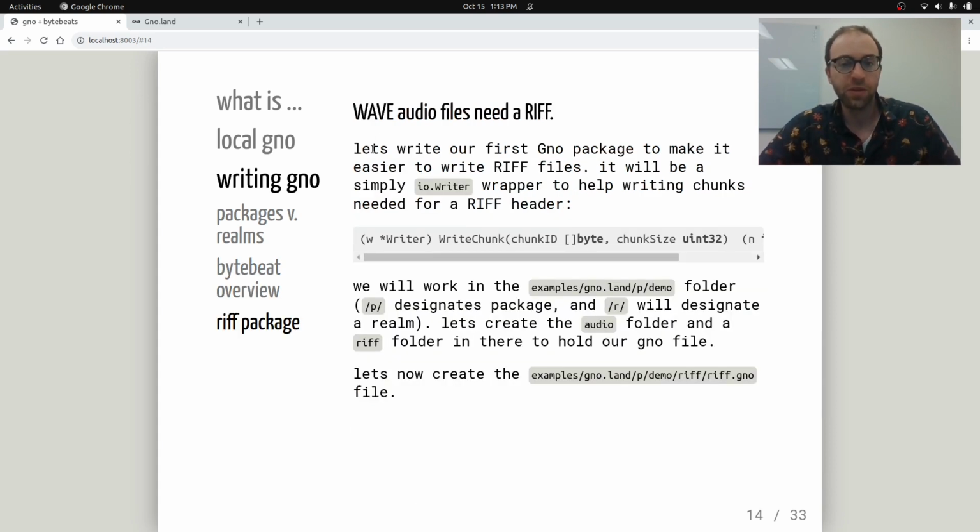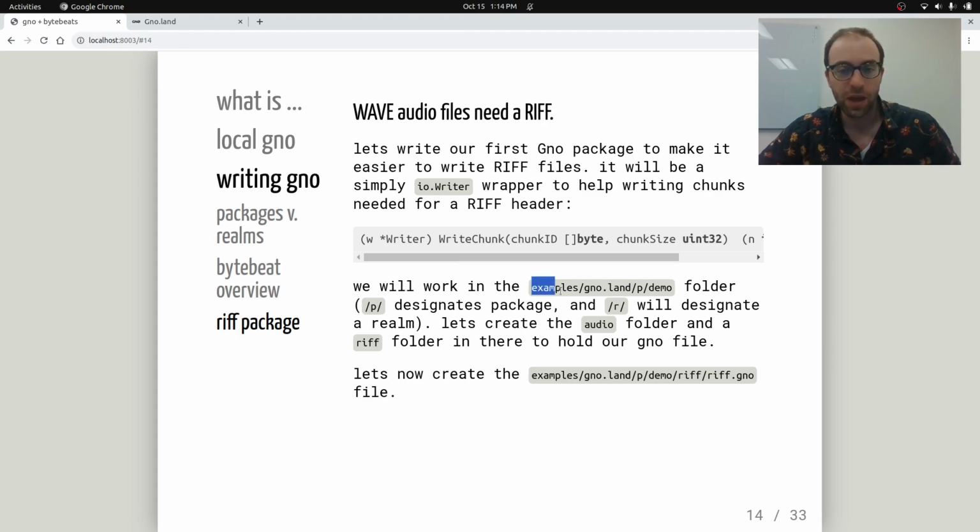We're going to specifically write a package first to simply write RIFF files. So we're going to make it easier on ourselves to write a RIFF file, and we're going to just do an io.Writer wrapper around some write chunk. So first, this will be a package.